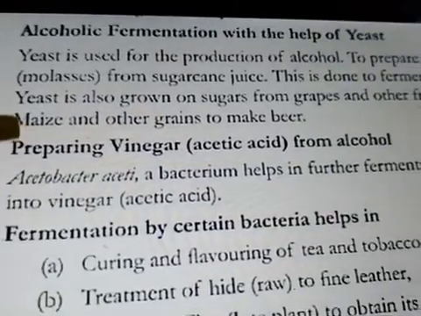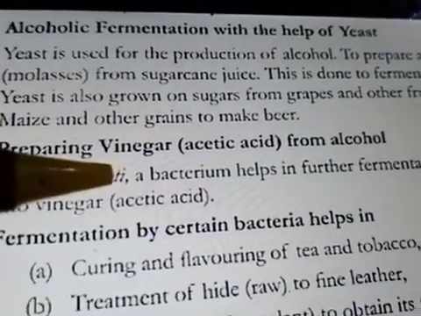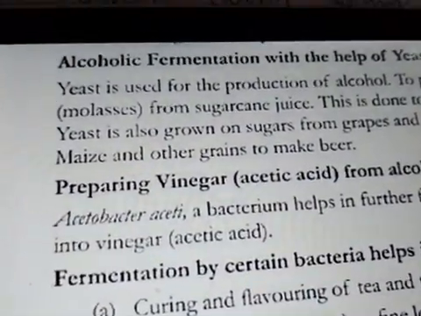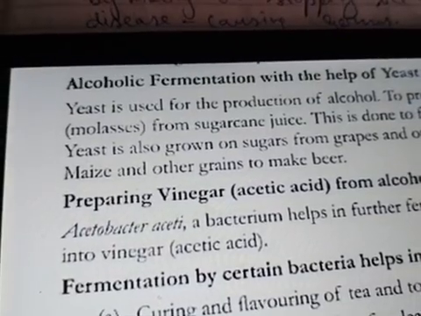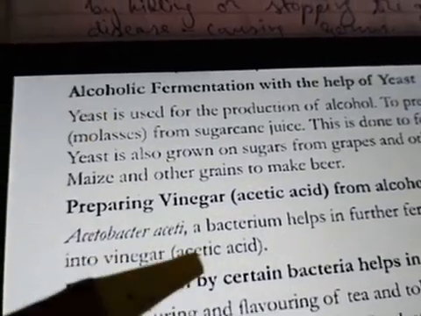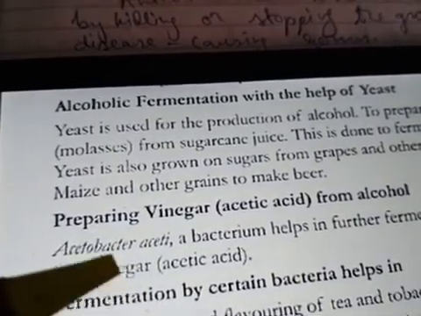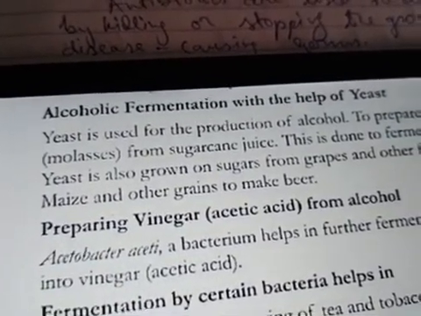Now the next topic taken here is preparing vinegar, that is acetic acid, from alcohol. Now how is it prepared? How is vinegar prepared? By different types of bacteria which help in fermentation of alcohol into vinegar. By this process we get the vinegar, and again microbes are involved here.